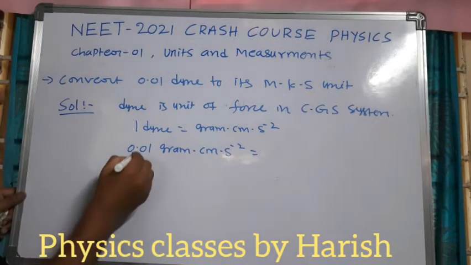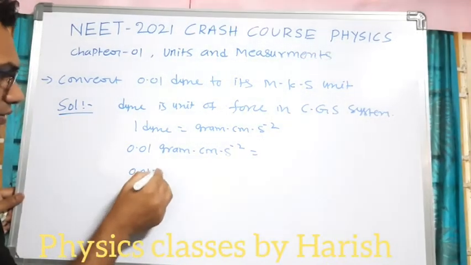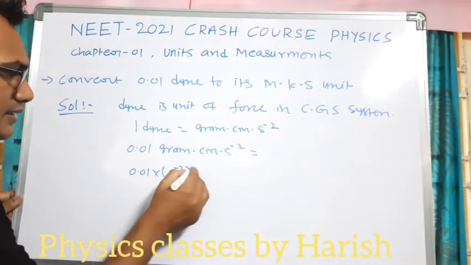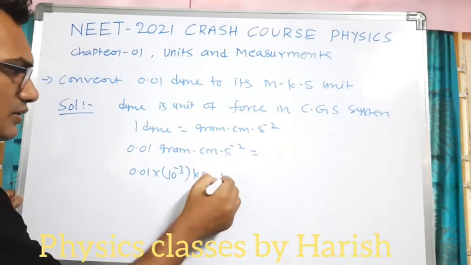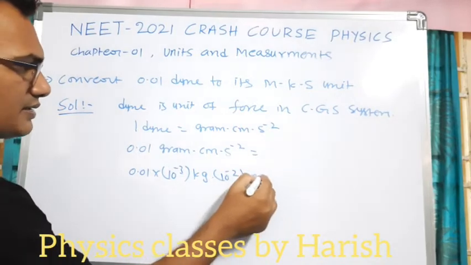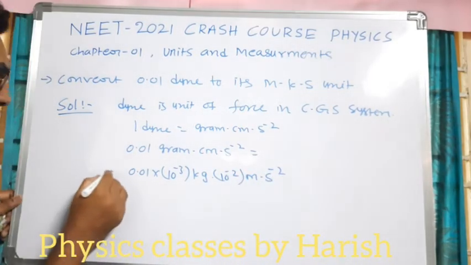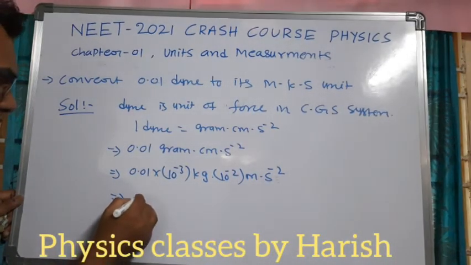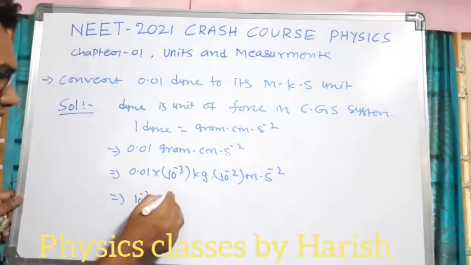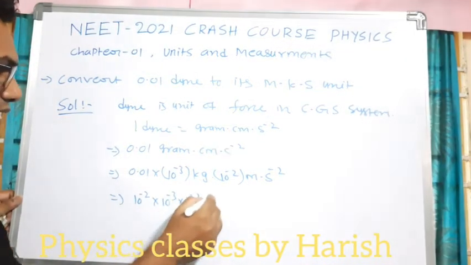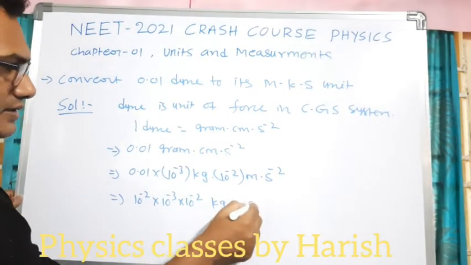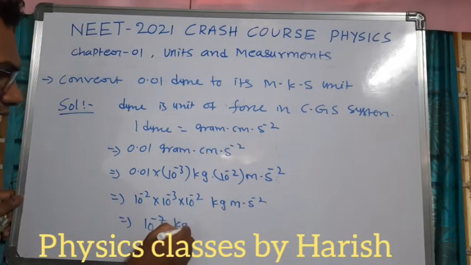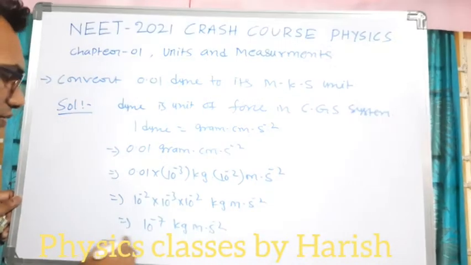Here 0.01 into 1 gram is 10 power minus 3 kg, and 1 centimeter is equal to 10 power minus 2 meters. So we can write 10 power minus 2 into 10 power minus 3 into 10 power minus 2 kg meter second minus 2, which is 10 power minus 7 kg meter second minus 2.